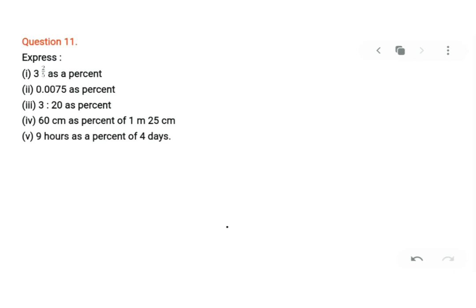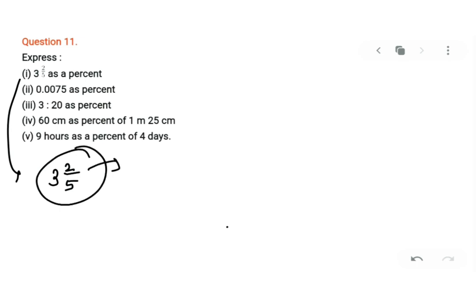Your next is problem number 11, which says you have to express 3 2 by 5 as a percentage. What you will do? First, this is a mixed fraction. You have to convert into improper fraction. How you will do it? 5 into 3 plus 2 upon 5. Am I correct? That will be 17 upon 5.